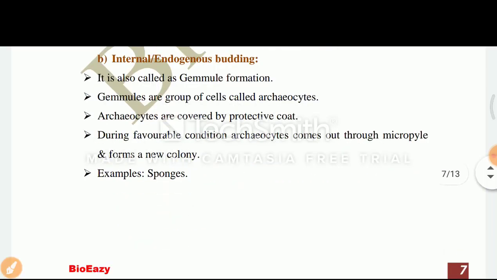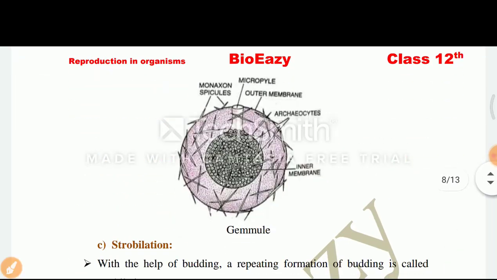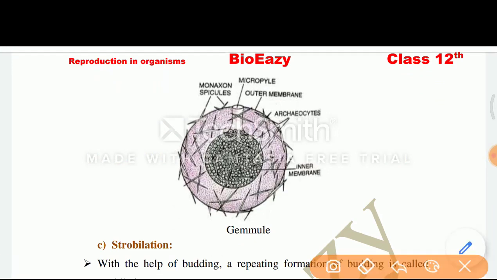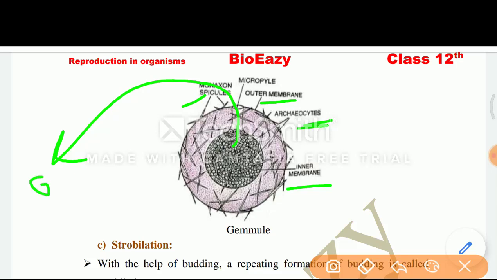Example, sponge. Now you can see the diagram of a gemmule. In this diagram, there is an inner membrane, an outer membrane, and a micropyle which is a small pore, and these are the monaxon spicules, and internally the small cells are called archaeocytes. Through this micropyle the archaeocytes can come out, and wherever they go in the water, they can produce a new organism.